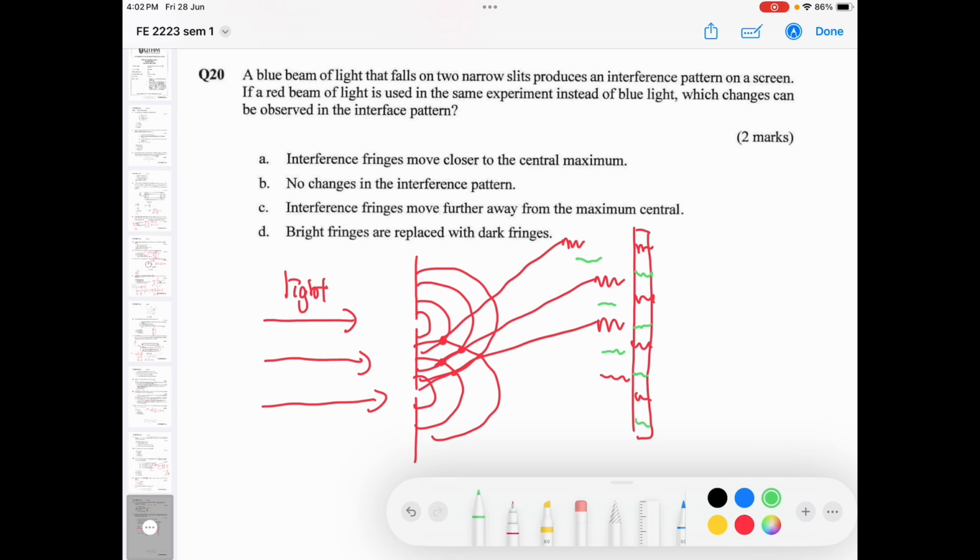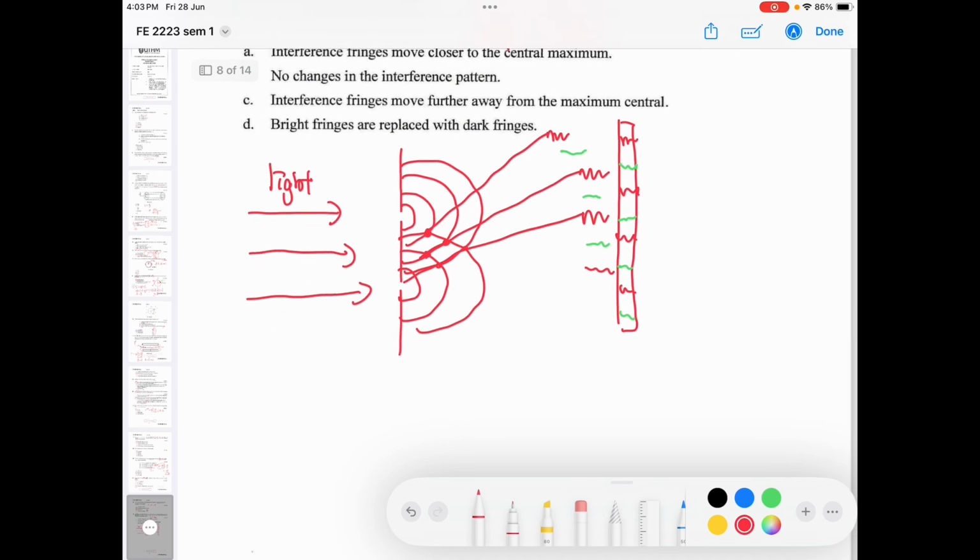It's asking, if a red beam of light is used in the same experiment, initially you're using blue, after that it changed to red, which changes can be observed in the interference pattern. When you change the light, you change the wavelength. A different light has a different wavelength. The wavelength of red light is greater than the wavelength of blue light. So when you have a greater wavelength, the gap in between will be greater.